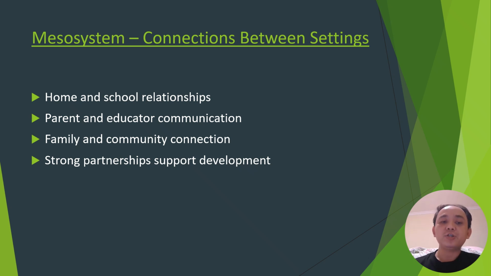After the microsystem, we are going to discuss the mesosystem. Now, this is the second system. This refers to the connection between the different parts of a child's life, such as the relationship between the home and the school. In this part, strong communication between the parents and educators helps children feel supported and understood.